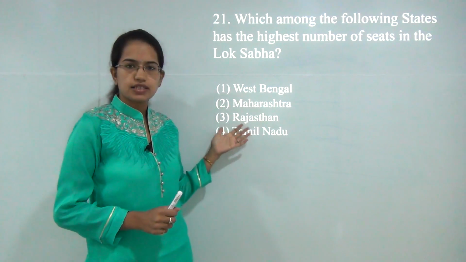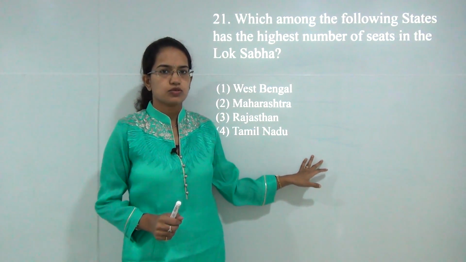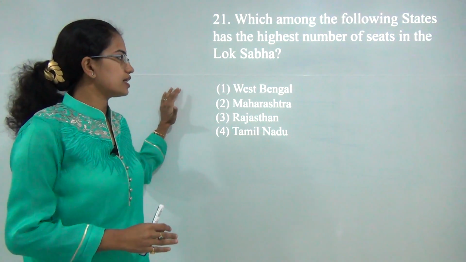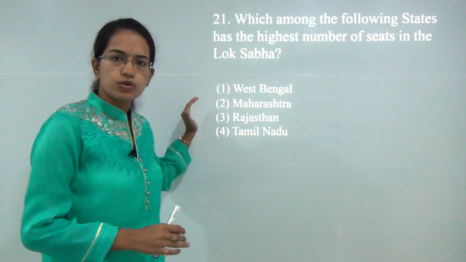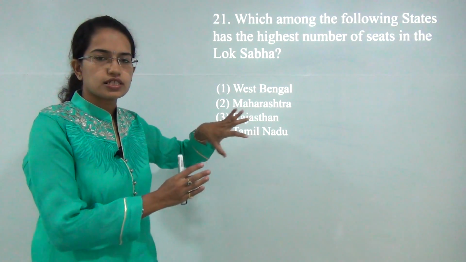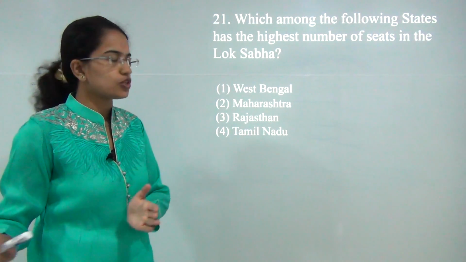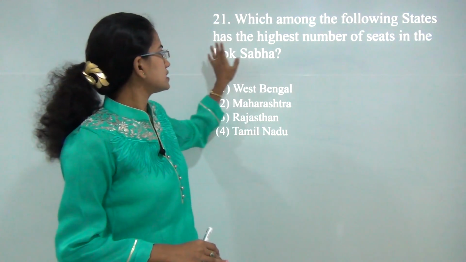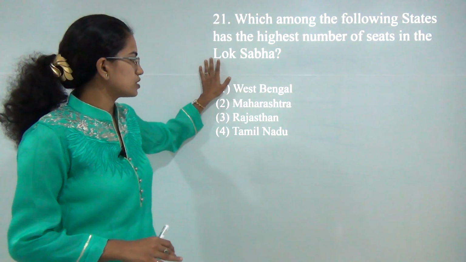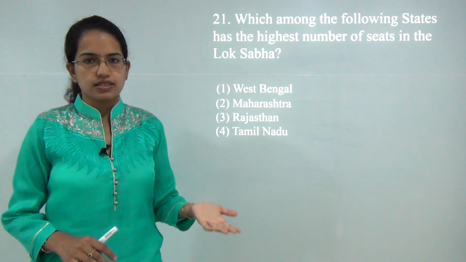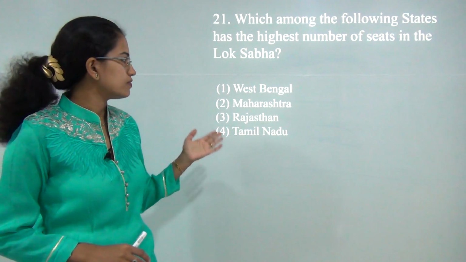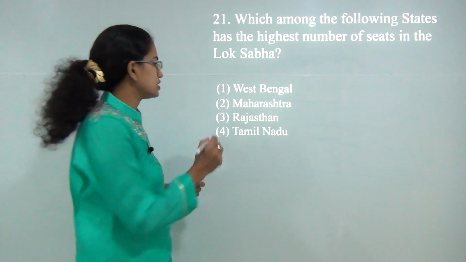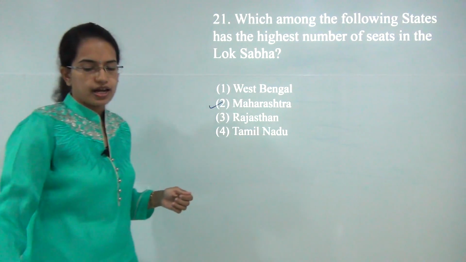Questions for the CBSE NET examination for 27 December 2015. Now again here the first question is based on political science. As we can see this year most of the questions were focused on the section of polity rather than the section of geography. Which among the following states has the highest number of seats in Lok Sabha? UP has the highest number of seats, followed by Maharashtra and West Bengal. Since we do not have Uttar Pradesh as a choice, we'll mark it as Maharashtra.